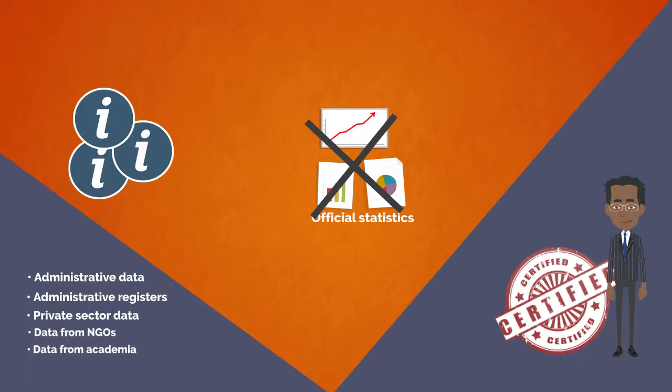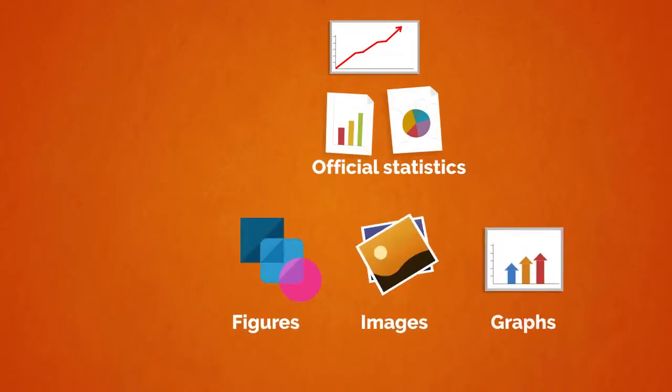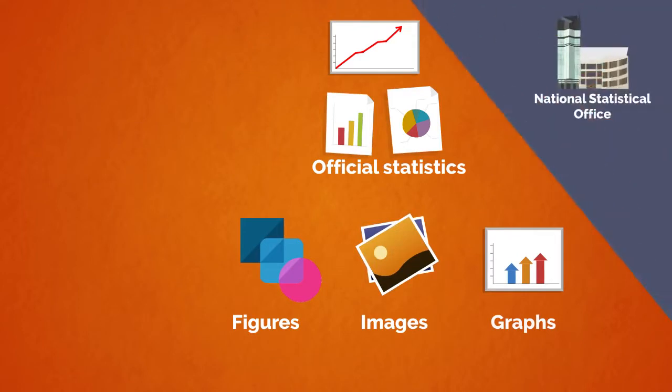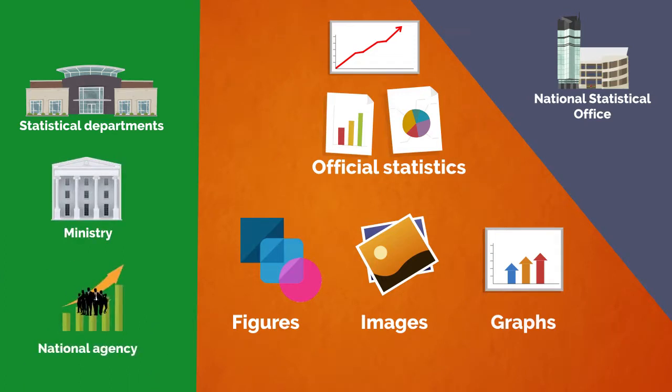Note, these secondary sources can be used for production of official statistics by designated producers of official statistics. Official statistics could be any type of data, figures, images, and graphs produced by a national statistical office as a core producer, or other national producers, including statistical departments of other organizations of the national executive branch, which are either part of the main administration, such as a ministry, or constitute a special national agency.